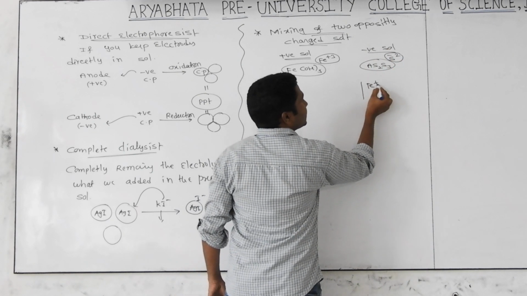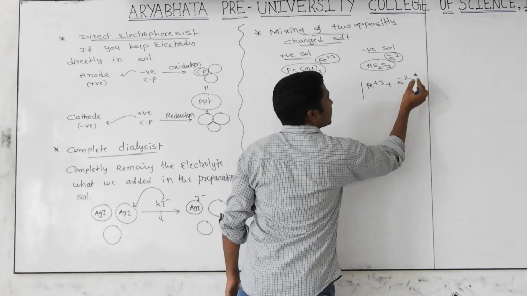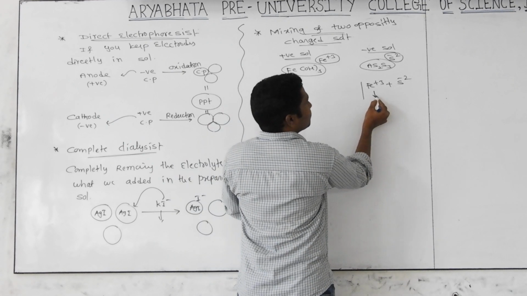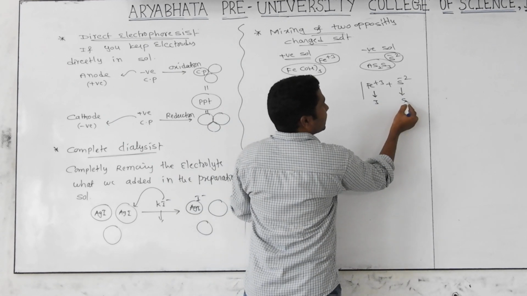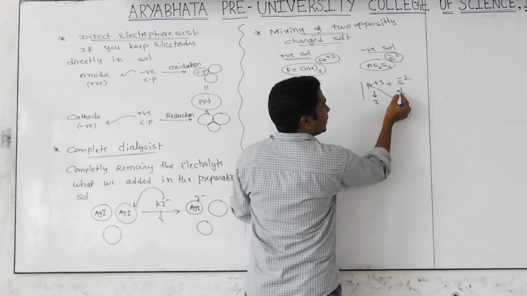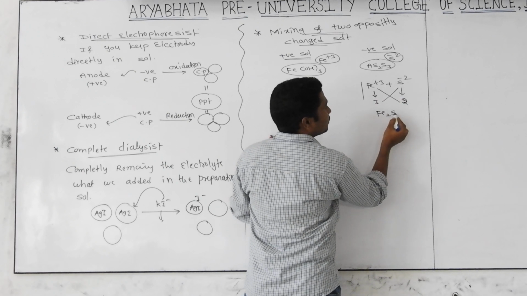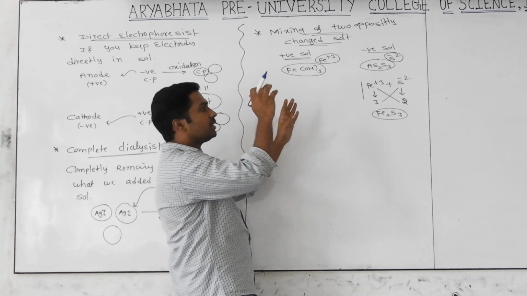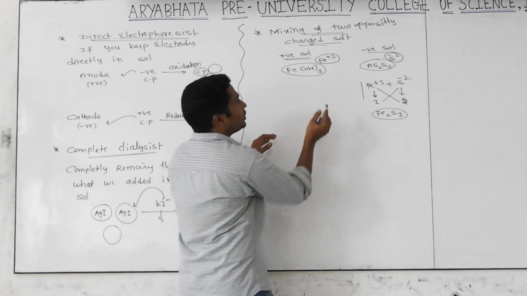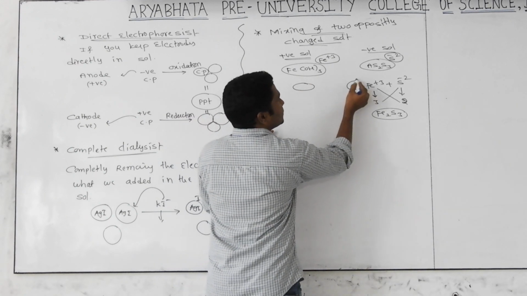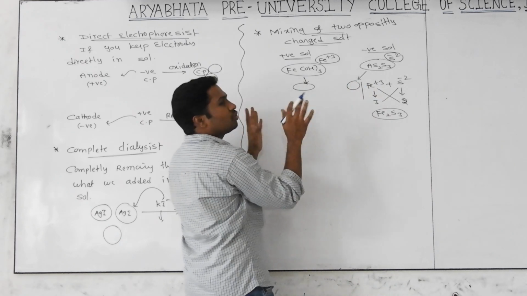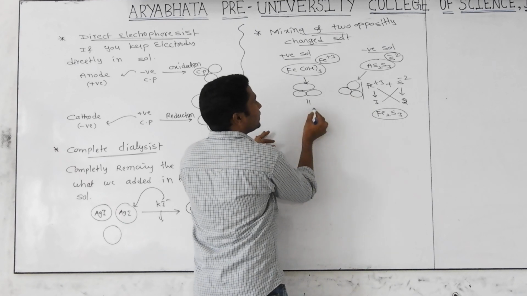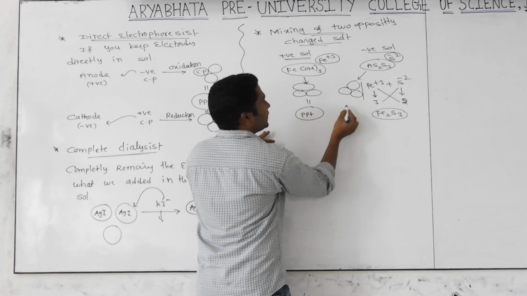See, Fe3+ is involved in the reaction with S2-. What happens? Neutralization. What is the valency of this particle? 3. What is the valency of this one? 2. Then do cross multiplication and we get Fe2S3. So both colloidal particle charges become neutral. The colloidal particles become chargeless, so there is no repulsion between them. They aggregate together, becoming a huge particle. That is what we call a precipitate.